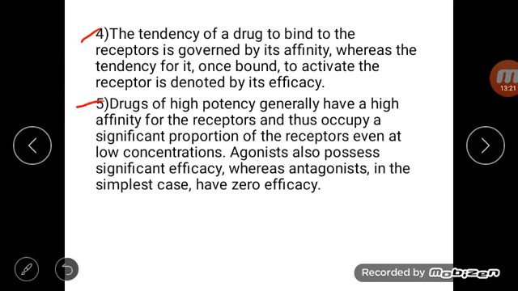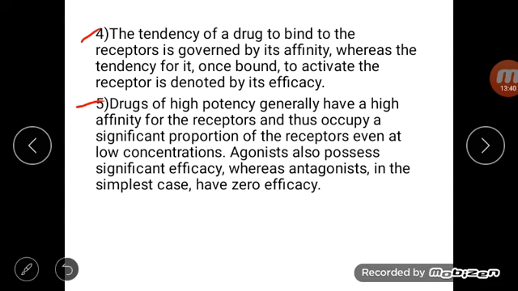If a drug has high potency, it means that a very small amount of drug can show full effect.